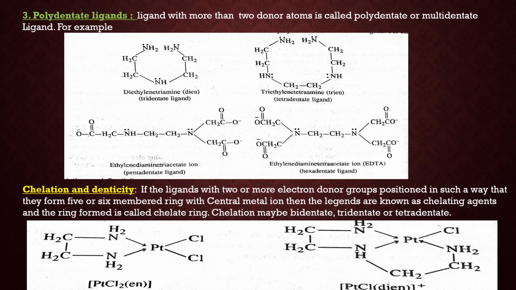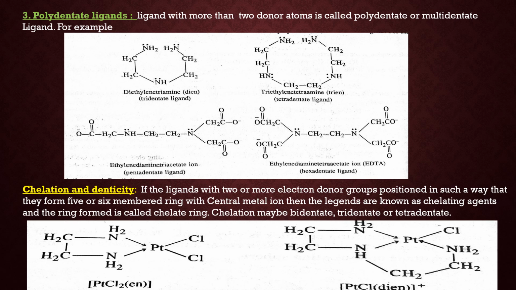Now the next term is chelation or denticity. If a ligand with two or more electron donor groups is positioned in such a way that they form a 5 or 6 membered ring with the central metal ion, that means they form a cage-like structure. That is why these ligands are called chelating agents. The ring formed is called a chelate, and chelation may be bidentate chelation, tridentate chelation or tetradentate chelation.